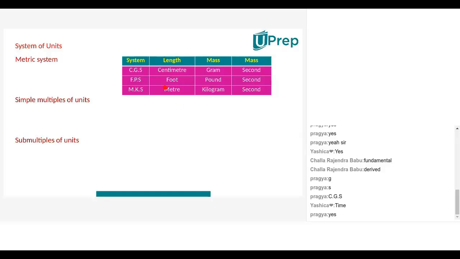Sir, does SI system mean metric system? That's my doubt. Nana, tell me, does the SI system mean metric system? Just now I said, no, the units which have multiples of 10 will be called the metric system. In later slides it will be there, Nana. Don't worry. Just now I said.